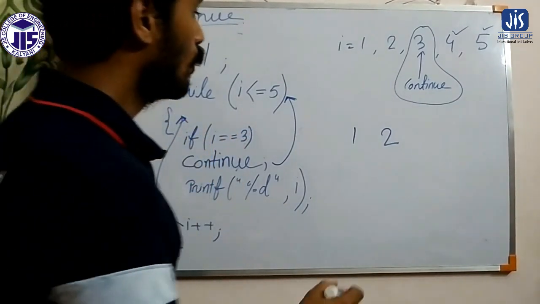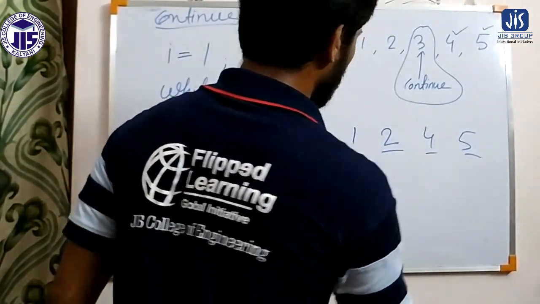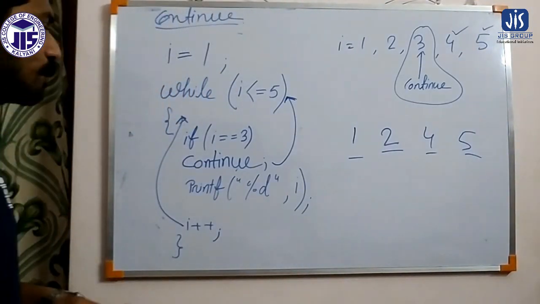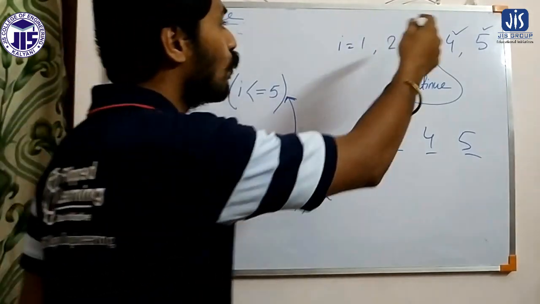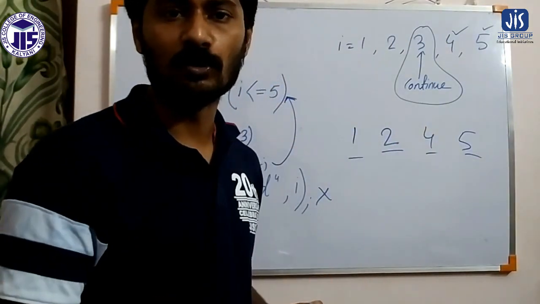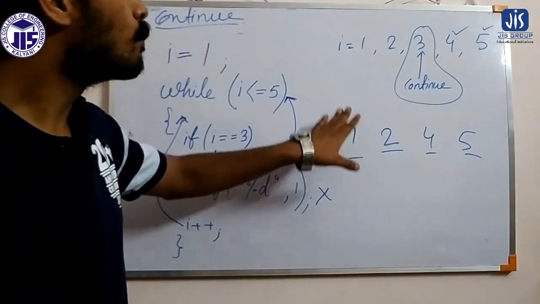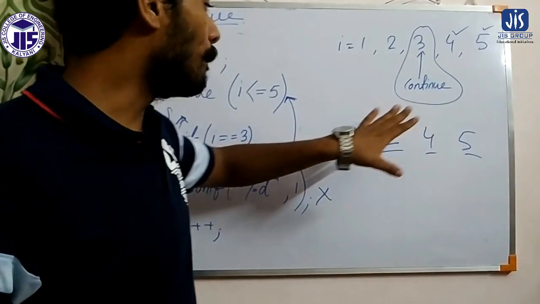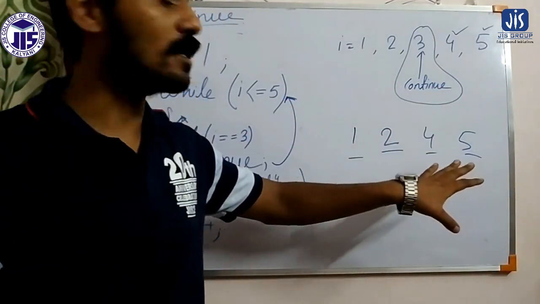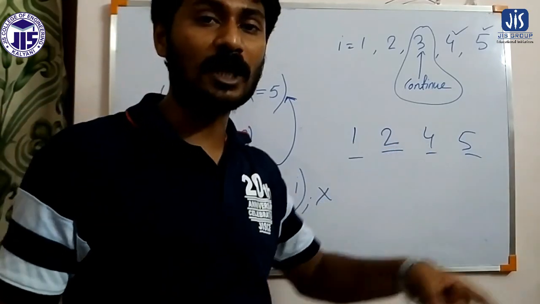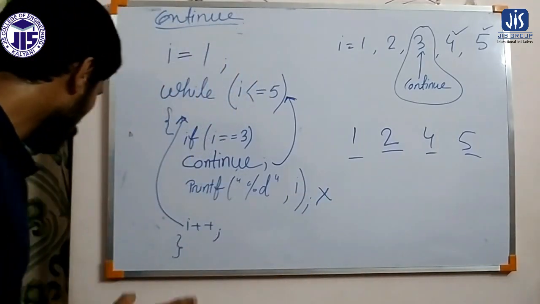So for I equals to 3 it will not execute. Then for I equals to 4, 5 again it will execute. That I am saying: when the value of I is 3, this printf statement will not execute for that particular value of I only. But from 4 onwards it will start the execution of the loop again. So what we have done? The loop should execute 5 times, but due to this continue statement, the loop is executing 4 times. That means one iteration we have skipped. So that is the difference between break and continue statement.